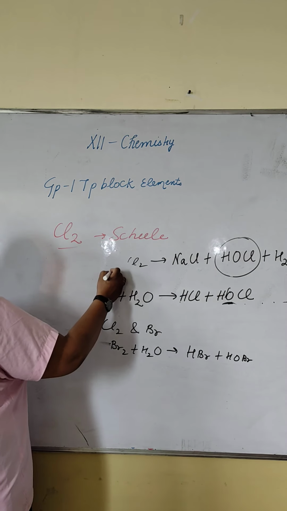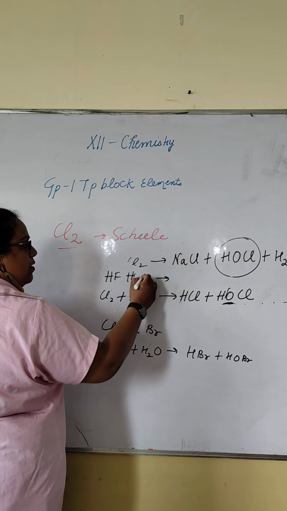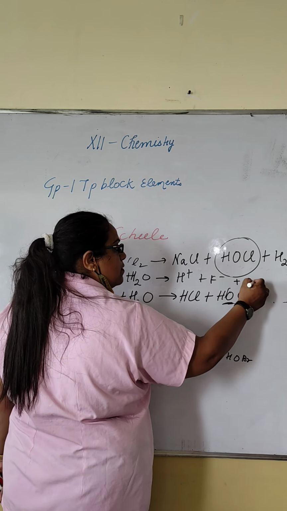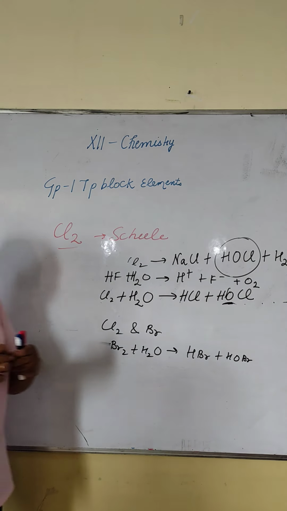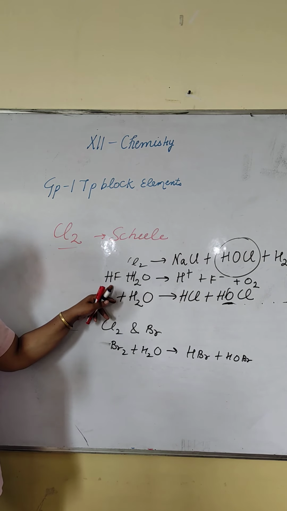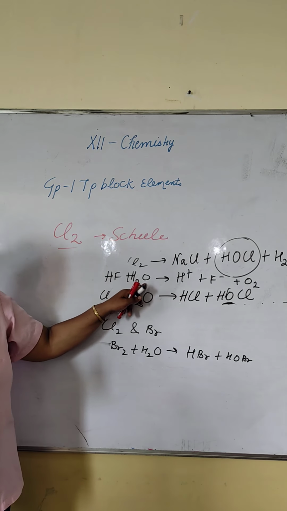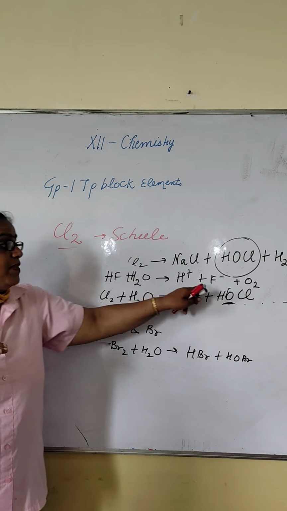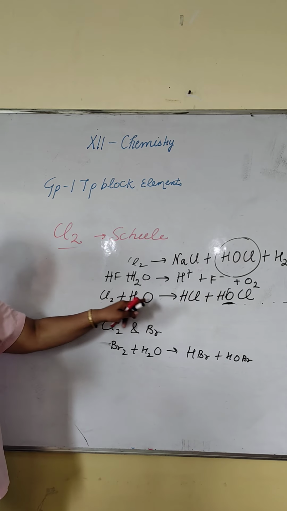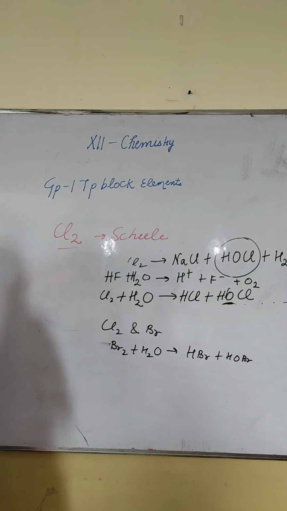But in case of fluorine, it will not produce this, because fluorine is more electronegative than oxygen, so it will form a different product. But in this case, chlorine's electronegativity is less than that of oxygen. So very important. Okay, that's all about today's lecture.